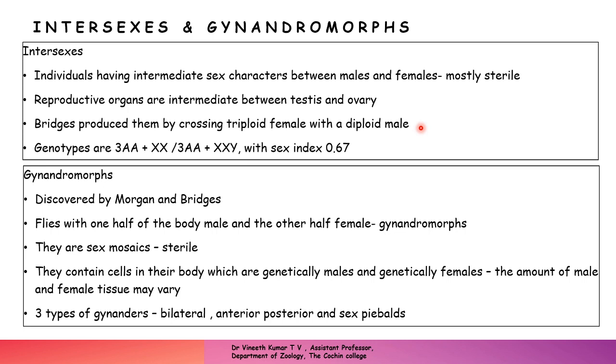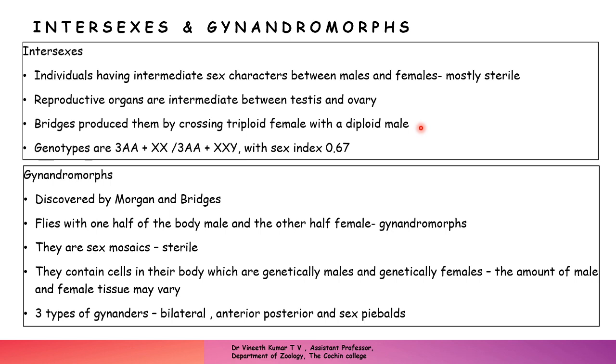Bridges produced them by crossing a triploid female with a diploid male. The genotypes are 3A plus XX or 3A plus XXY. Here the sex index is 0.67, so that is between 0.5 and 1, and that will result in an intersex.